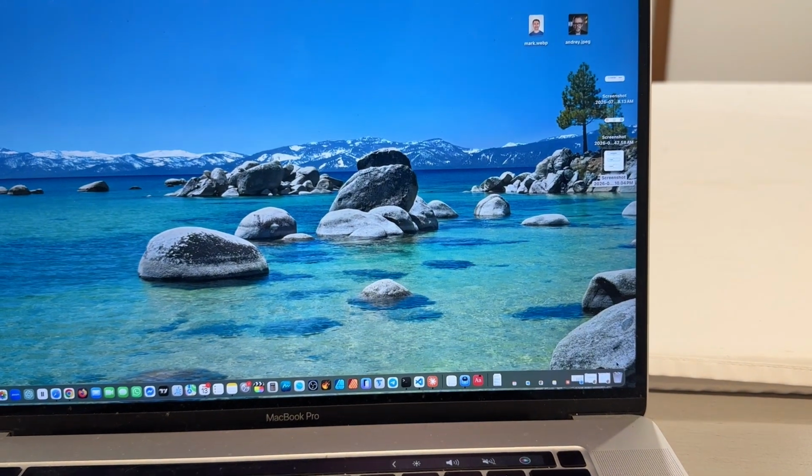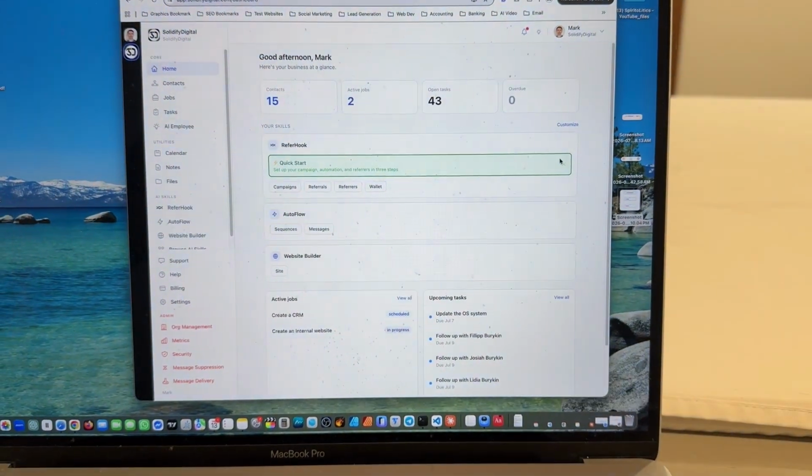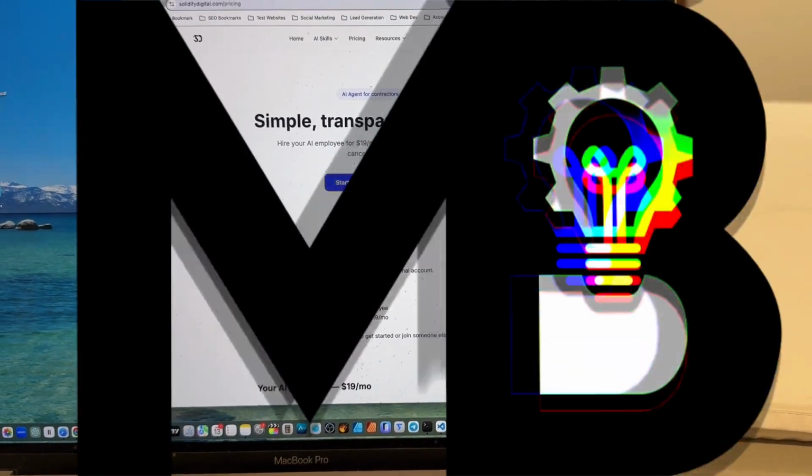3 months, 3 SaaS products. Where am I at? I want to get on and kind of update everyone. Where am I at with my SaaS journey?